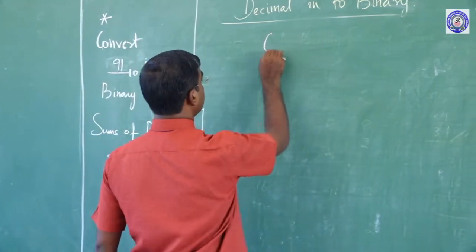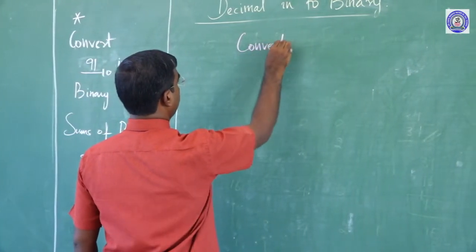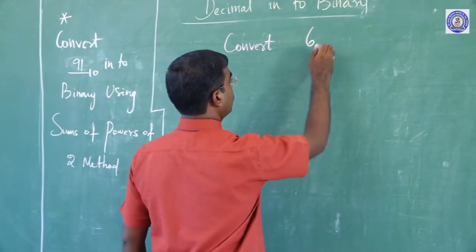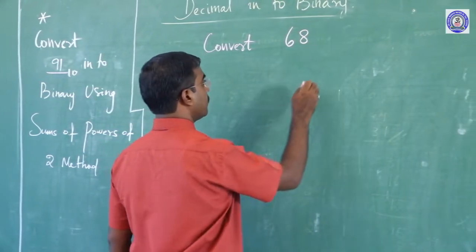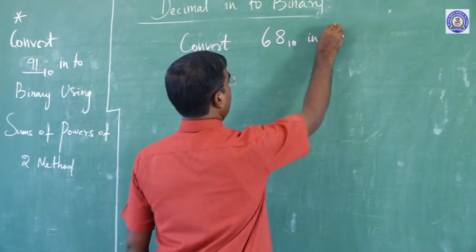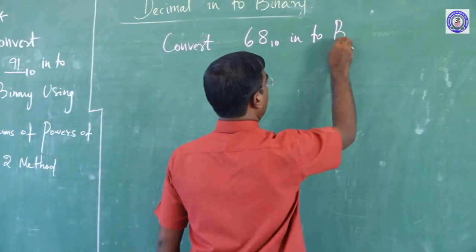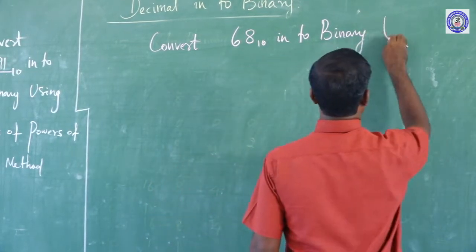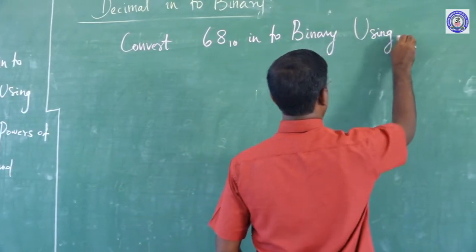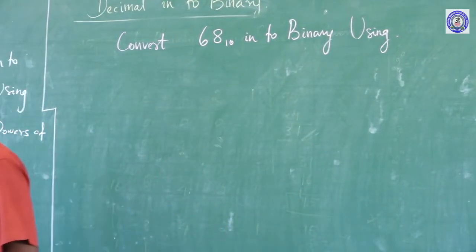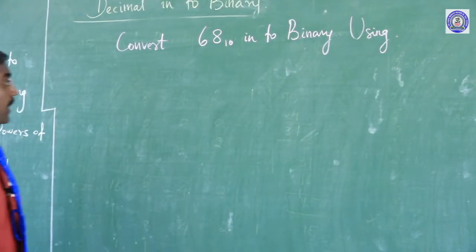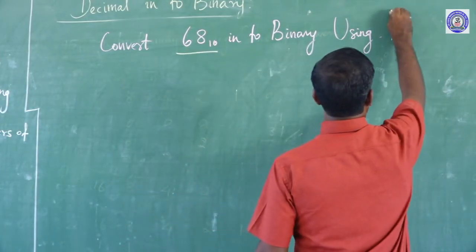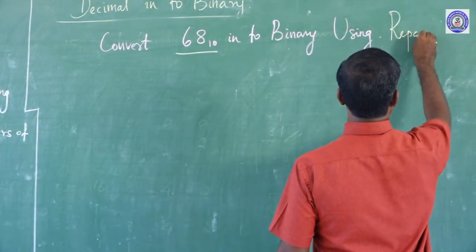Convert 68 base 10 into binary using the repeated division by two method.